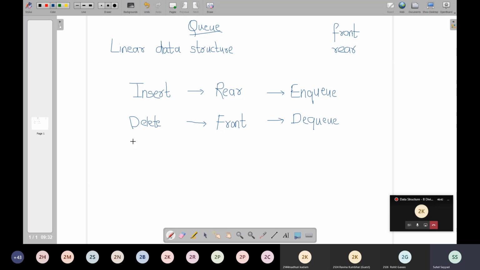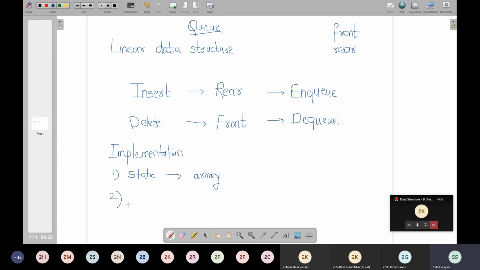Now again, like a stack, this queue will also have two types of implementation. First will be static, and this static will be with the help of an array.